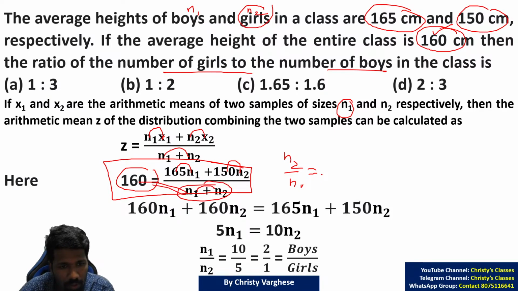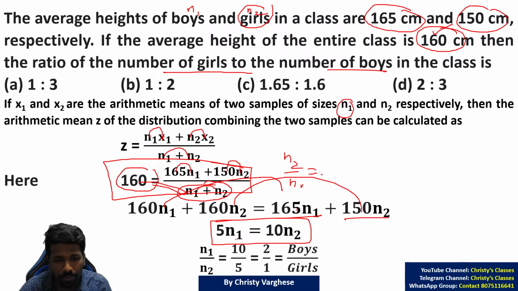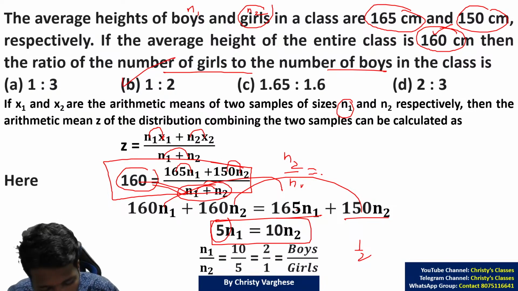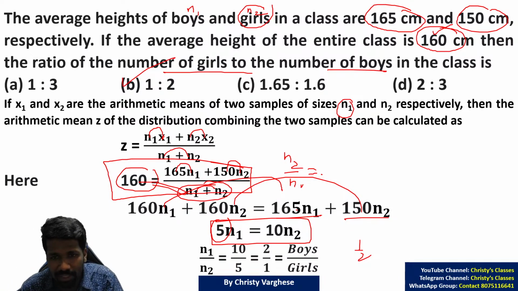If you cross multiply, you will get 160 n1 plus 160 n2 equal to 165 n1 plus 150 n2. Taking the n1 term to one side and the n2 term to the other side, you will get 5 n1 equal to 10 n2, and n1 by n2 is 10 by 5, which is 2 by 1. That is the boys to girls ratio. We want the girls to boys ratio, which will be 1 by 2 or 1:2. Option B. Is this clear to all of you?